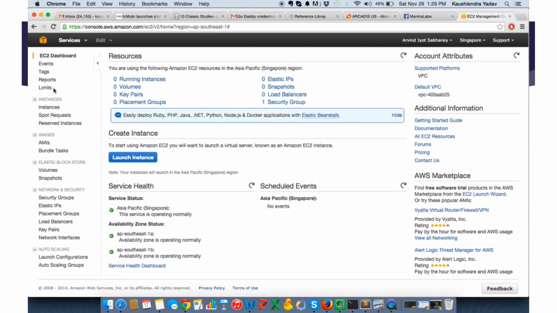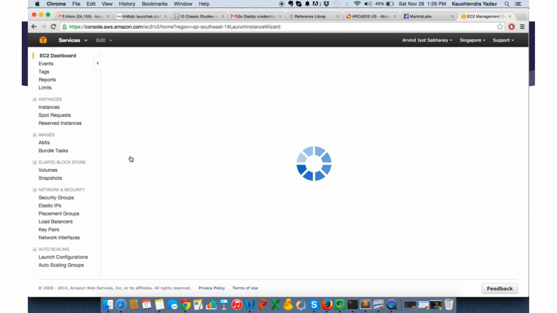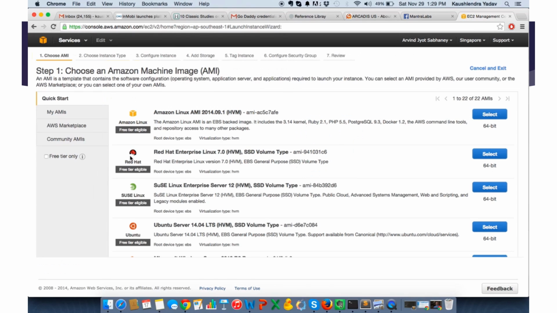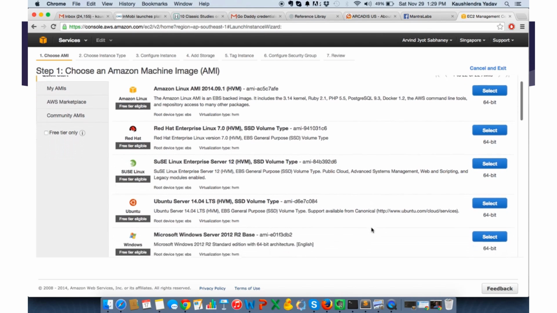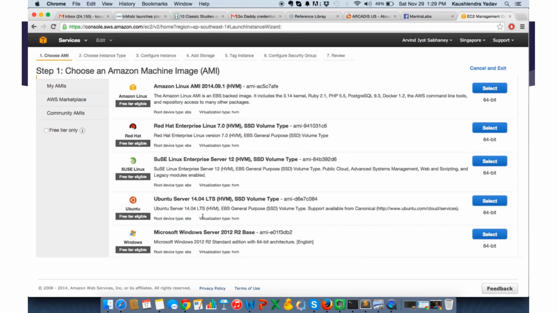You will see that you don't have any instance running in this particular region. So we'll go to launch instance. We will select Amazon, this one, 64-bit. Select Ubuntu 64-bit. Yes.